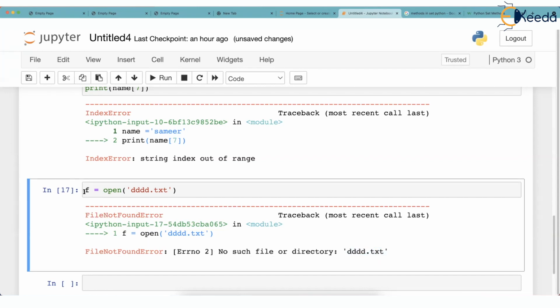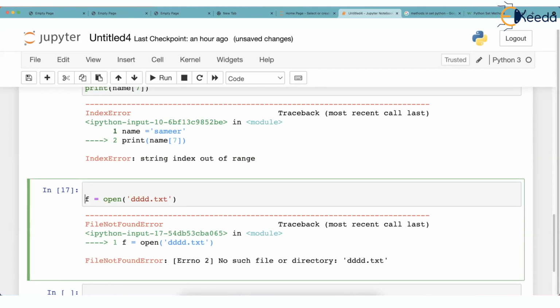So don't you feel, as a programmer, that this is a risky statement? You'll say, why, sir? Why risky statement? We will create ddd.txt and then we will run this program. But what if somebody deletes this file accidentally? You created it, but somebody deletes the file and now you are trying to run the code. Your code will not find this file and it will give an error. So such risky statement should be written in try.